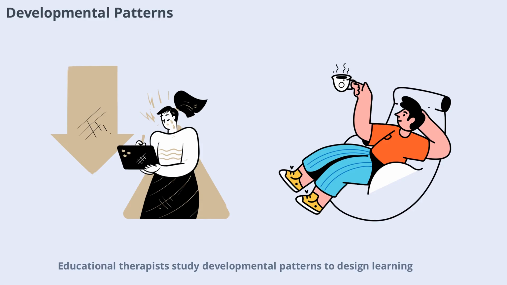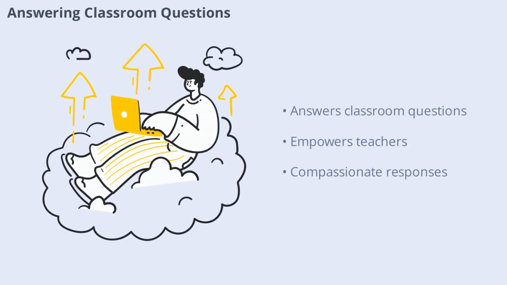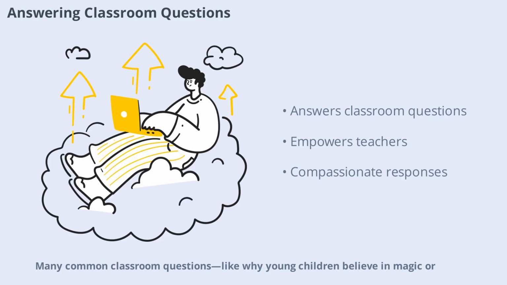Educational therapists study developmental patterns to design learning experiences that match each child's stage of growth. This ensures that expectations are realistic and support is appropriate. By aligning teaching with development, we can help children build strong foundations for future learning. Many common classroom questions, like why young children believe in magic or why some students struggle with instructions, can be answered by understanding cognitive development. This knowledge empowers teachers to respond effectively and compassionately to their students' needs.